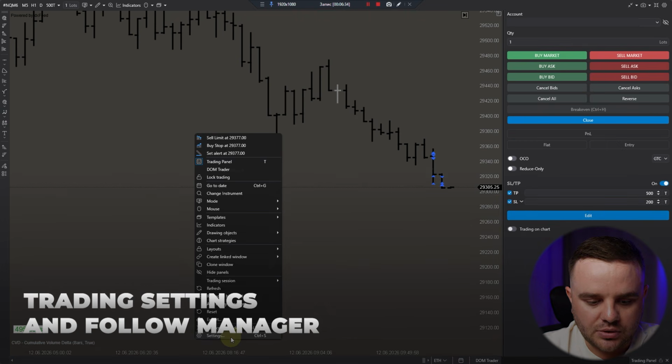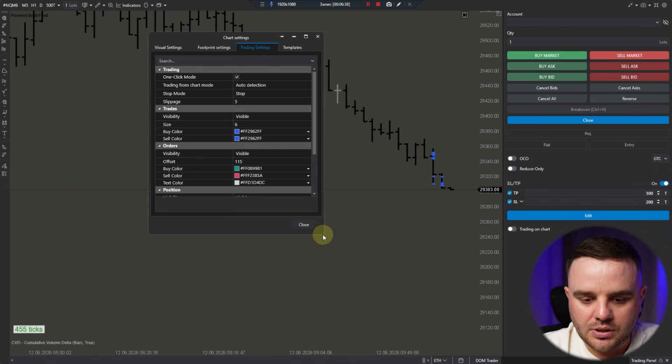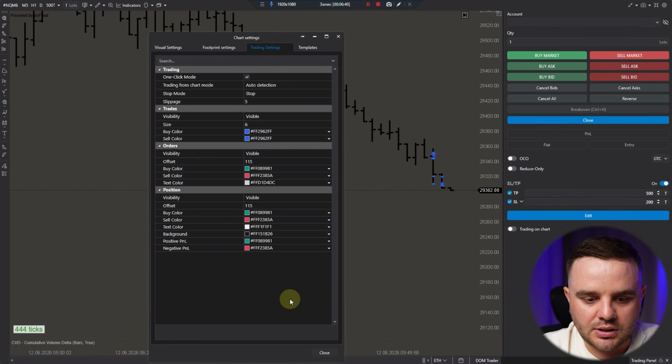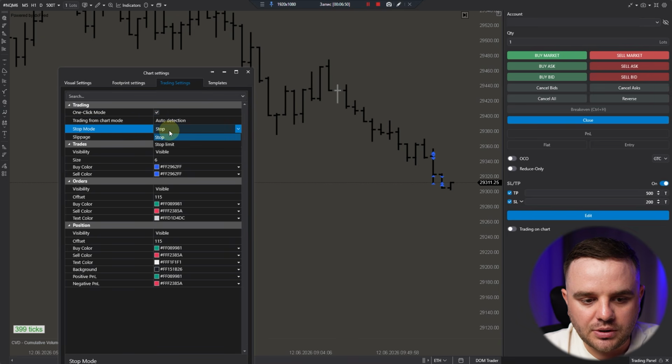Additionally, let's go to settings. Regarding trading settings, you can see here what my advice to you is. Pay attention to all these settings. As you can see, one click mode, you can close, you can delete it. Trading from a chart, auto detection, stop mode, stop limit, stop, slippage, trades visible, visible if chart trader is enabled.